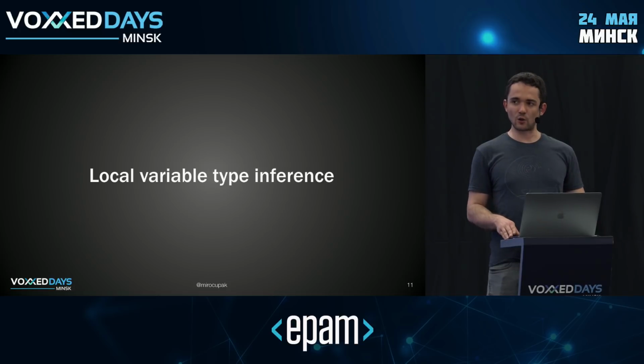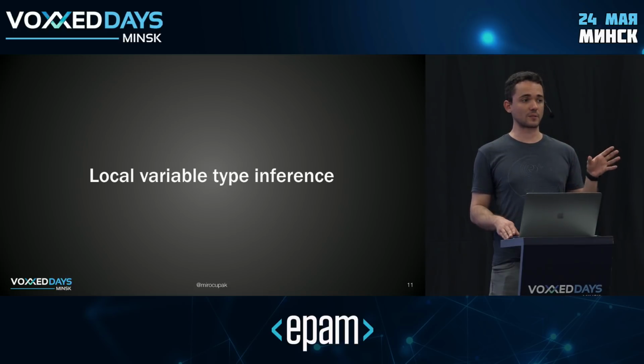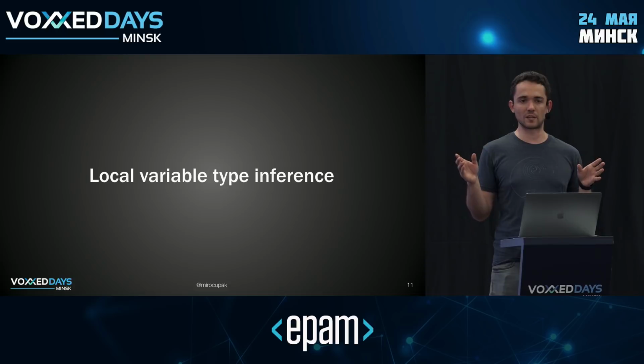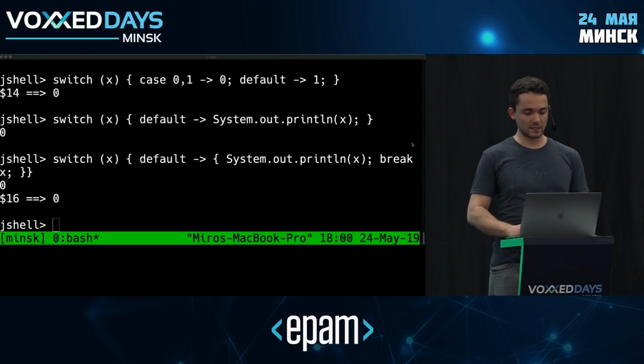In fact, the local variable type inference that we have in Java is still very limited. Basically what it does is whenever you have a variable declaration with an assignment on the right side, all it does is it takes a look at the initializer and it infers the type on the left based on the type of the initializer. That's really all there is to it. So what this means in practice is that starting with Java 10, I can declare variables using the var keyword. Actually, calling it a keyword is not correct. It's not a keyword. It's something called a reserved type name, but you get the idea, and we'll see what that means later.